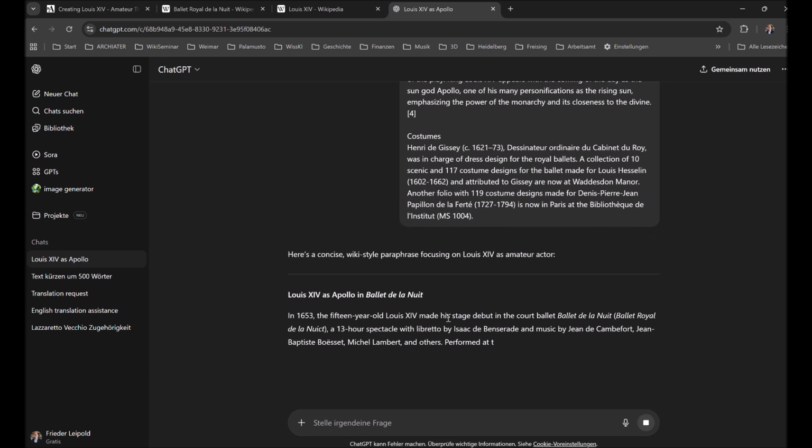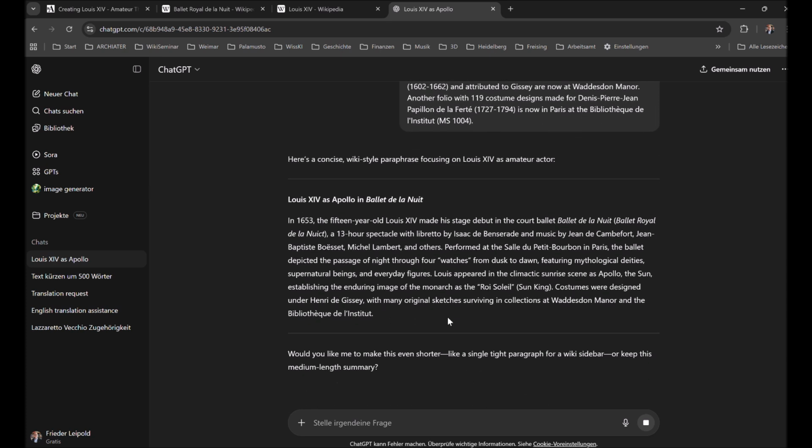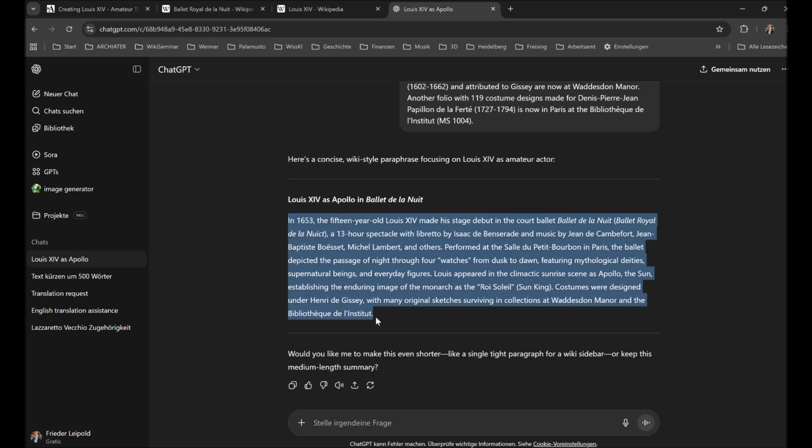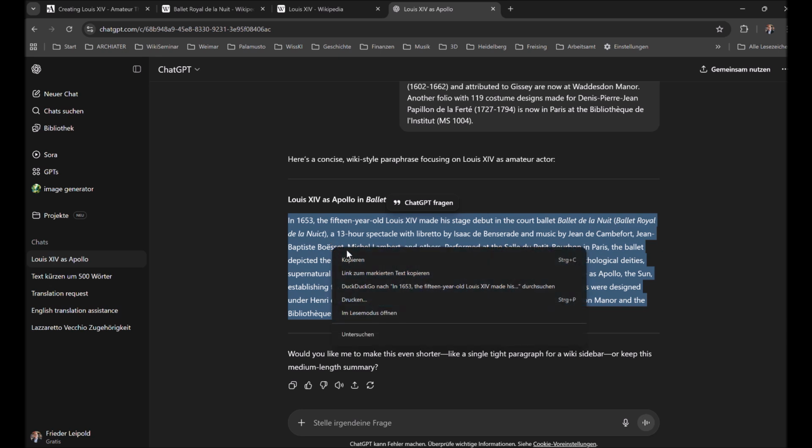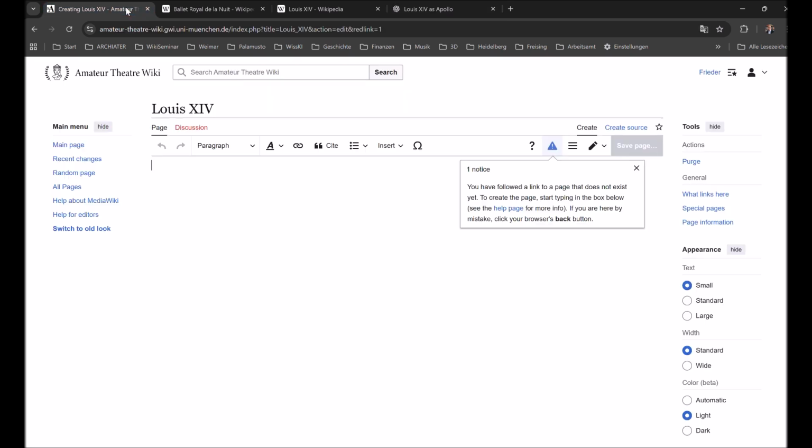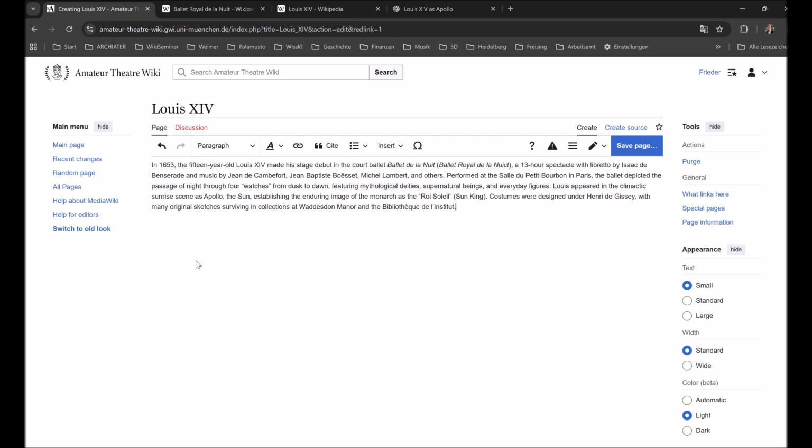So then I copy and paste the resulting text and paste it in our editing page for our new entry. And then, of course, because we cannot trust ChatGPT, I have to double check and see whether this text actually makes sense and is correct content-wise.